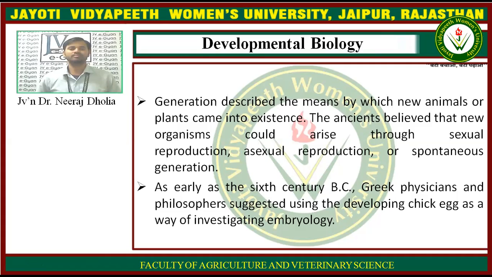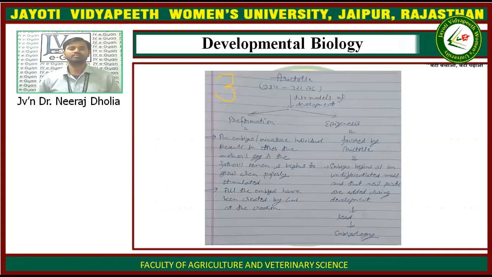As early as the 16th century BC, Greek physicians and philosophers suggested using the developing chick egg as a way of investigating embryology. So in ancient times, around the 16th century BC, investigators used the chick egg for the study of developmental biology or embryology. In 384 to 322 BC, the scientist Aristotle gave two theories of development: one is preformation and the second is epigenesis.